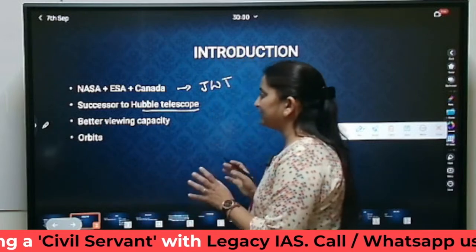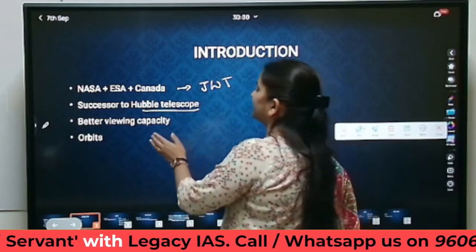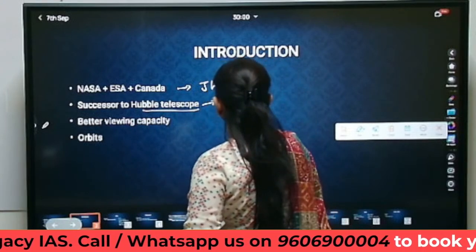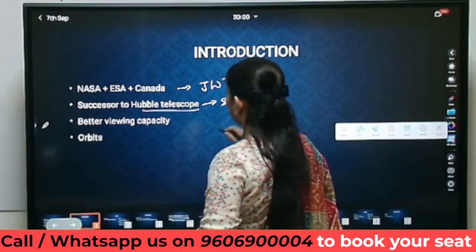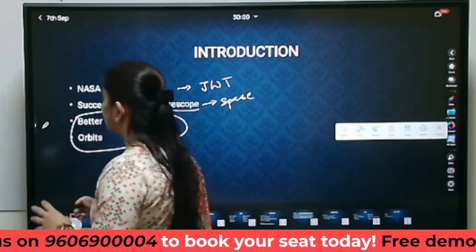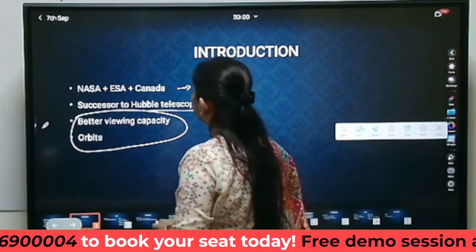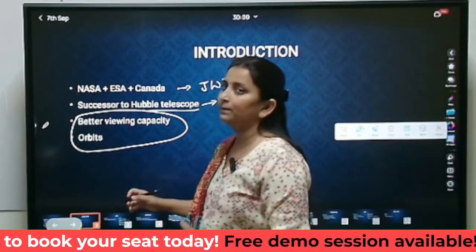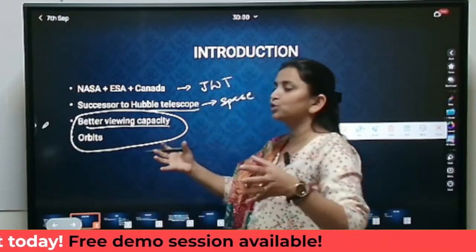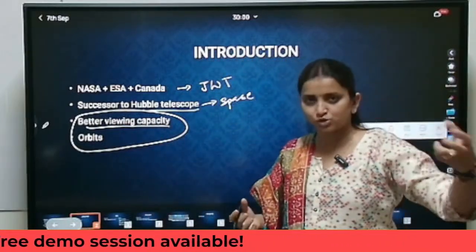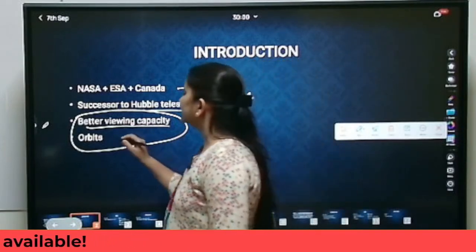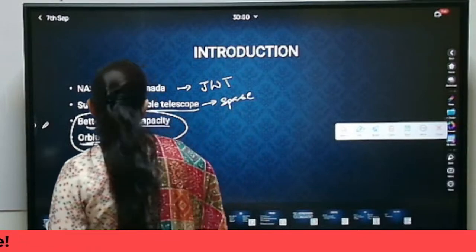So we will be comparing it in a few pointers, how it is better than the Hubble telescope. This was also a space telescope. These are the pointers wherein the James Webb telescope is much better than the Hubble telescope. First of all, it has a much wider viewing angle, meaning it can view many things, distant things also. So it has a much better viewing capacity, and the difference is also in terms of orbits.